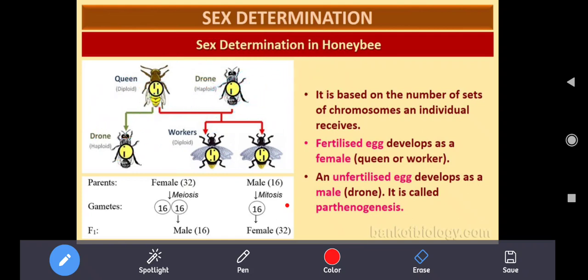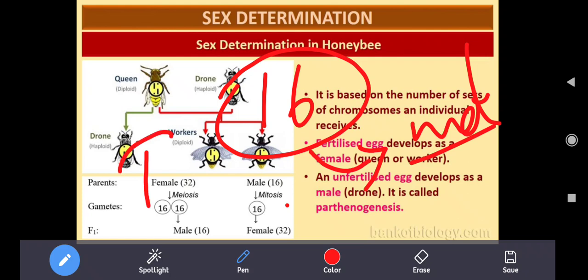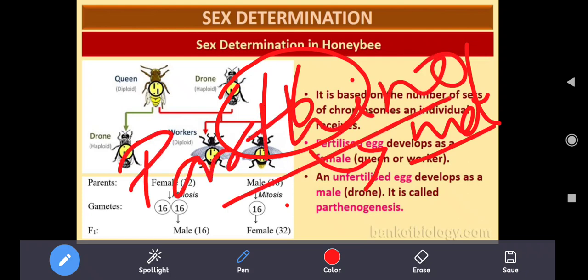If the egg is not fertilized, you already know very well that the egg consists of 16 chromosomes. This will directly develop into a male insect without fertilization. If an insect is produced without fertilization, it is known as parthenogenesis. What is that? Parthenogenesis. Parthenocarpy takes place in plants. Fruits produced without the act of fertilization is known as parthenocarpy. Carp means fruit, C-A-R-P means fruit.